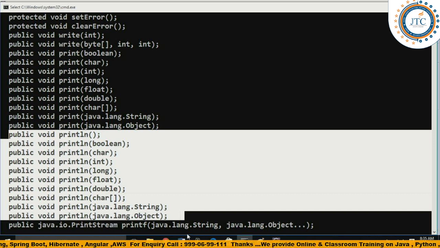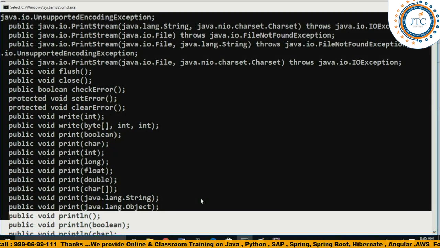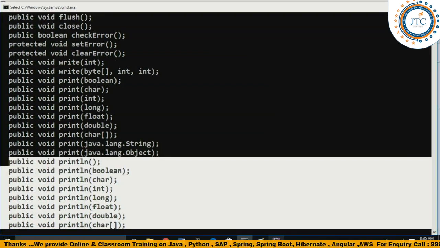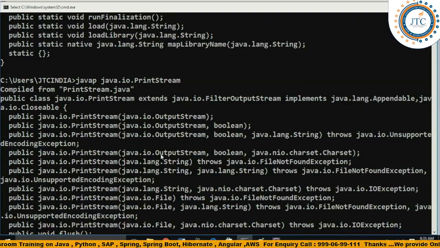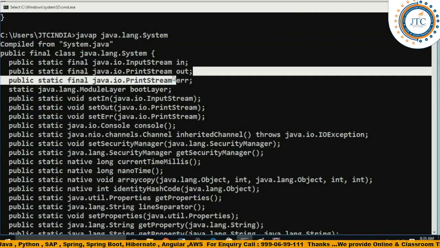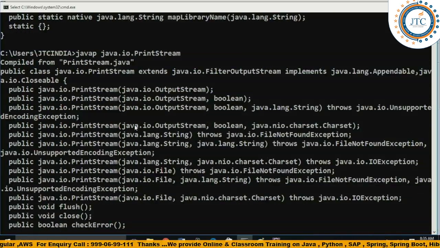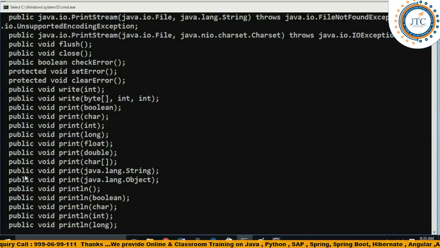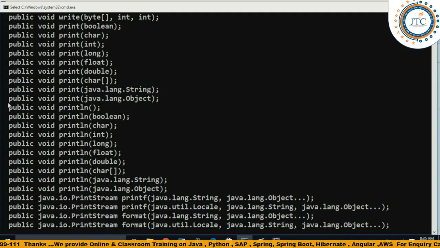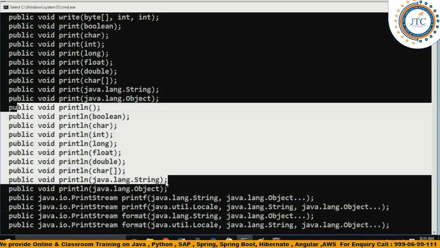See how the println method has been used, right? That's the way we are accessing it by writing System.out.println. System.out.println means inside the out we have the reference of a class called print stream. That's the reason with the out we are able to call the println method. Here you should understand it.